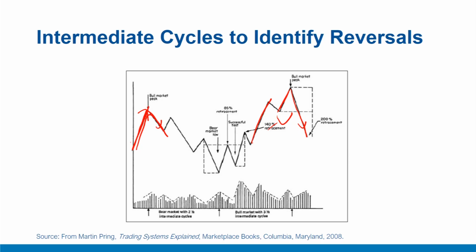There are essentially two broad characteristics that suggest that the downward phase of an intermediary cycle could be the first down leg of the bear market, like this. The first signal is a substantial increase in volume during the price decline. For example, if this price decline comes along with a substantial increase in volume. The second is a cancellation or retracement of 80% or more of the up phase of that same intermediary cycle. For example, if you look at this cycle up and down, the down move is more than 80%. In fact, it is a 200% retracement of the previous up move.